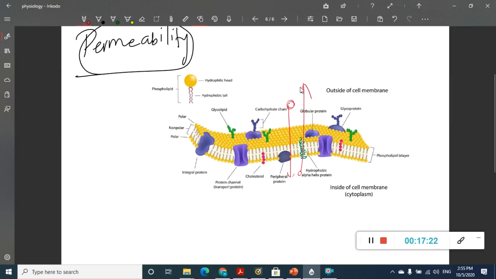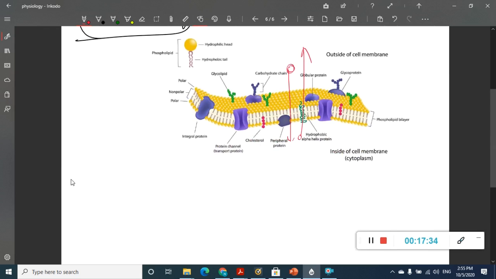The percentage with which the substances, not just the proteins, any molecule, can move through the phospholipids is called permeability, and it depends on something called the permeability coefficient, which will determine the permeability of the substances across the plasma membrane. Okay,